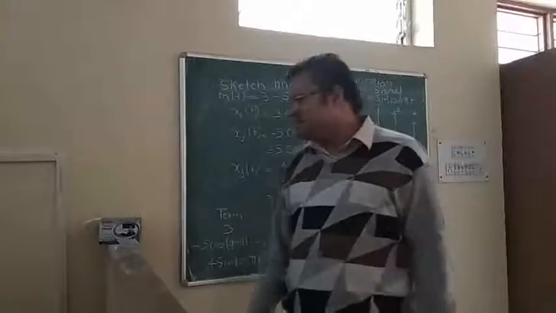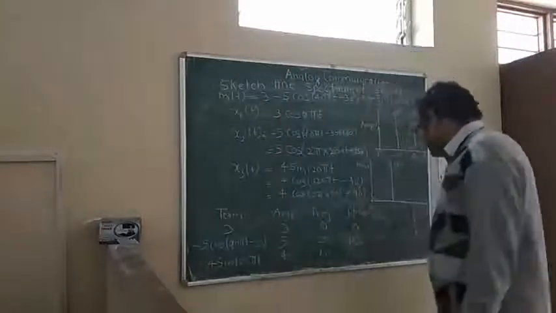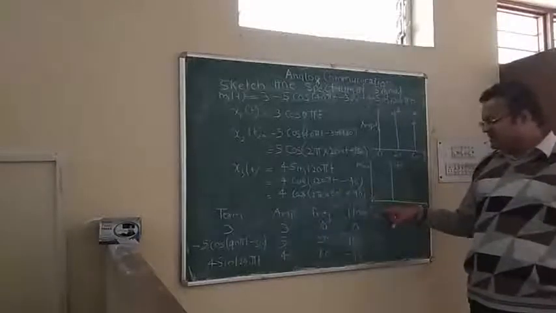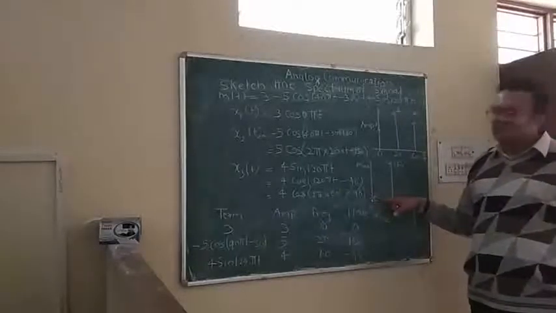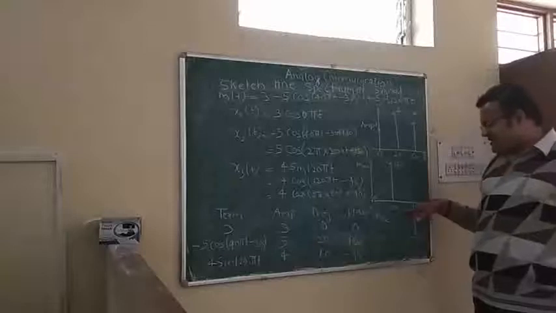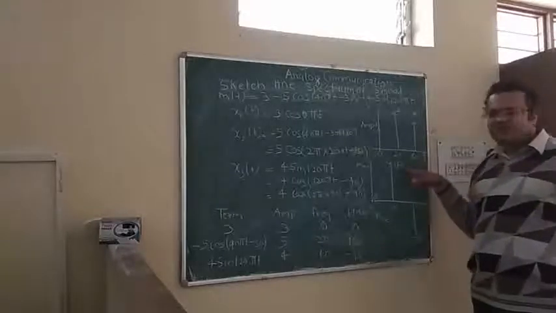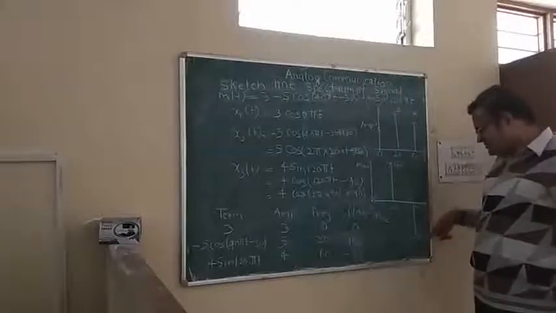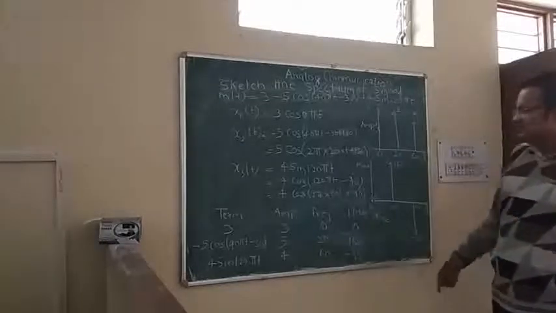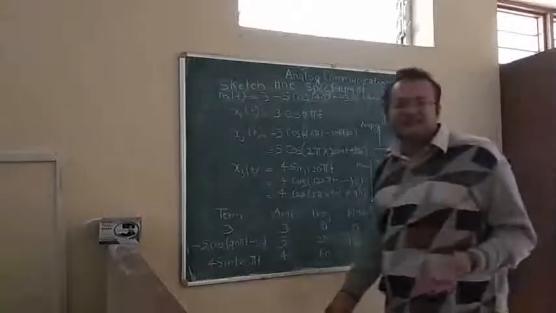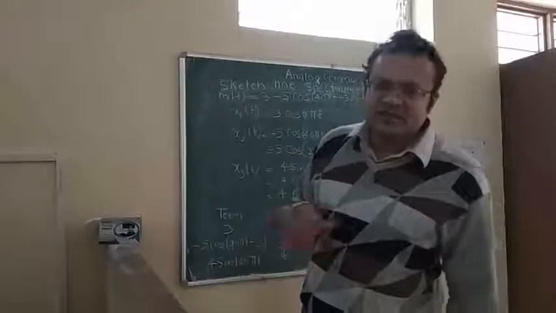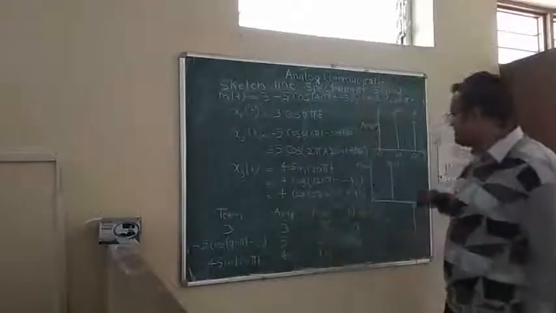Now we can see the phase spectrum. In the phase spectrum, our first term has 0 phase angle, so at 0 frequency, it gets the value of 0 degrees. In the second term, at 20 hertz, it gets the phase of 150 degrees, and in the third term, it gets the phase of minus 90 degrees. So with the help of the phase spectrum, you can see the phase angle with respect to frequency, and in the amplitude spectrum, you can see the amplitude in terms of frequency.